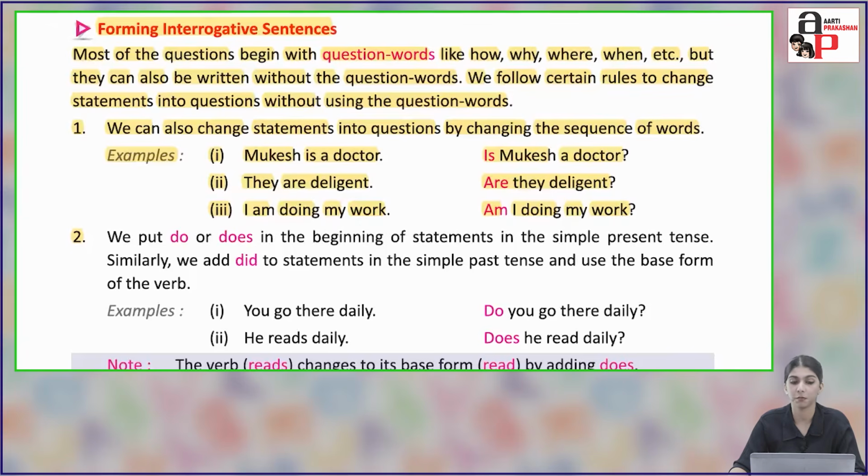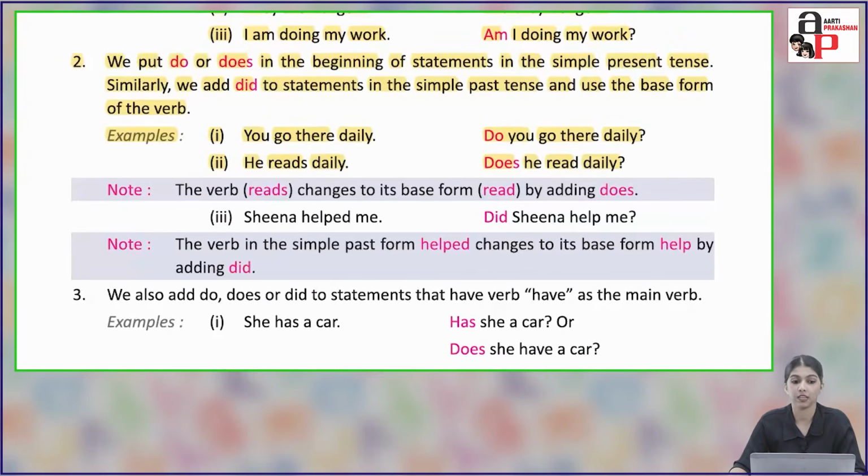Second, we put do or does in the beginning of statements in the simple present tense. Similarly, we add did to the statements in the simple past tense and use the base form of the verb. So the other way is that we add just do and does in the beginning in the simple present tense, and did for the simple past tense, using the base form of the verb.